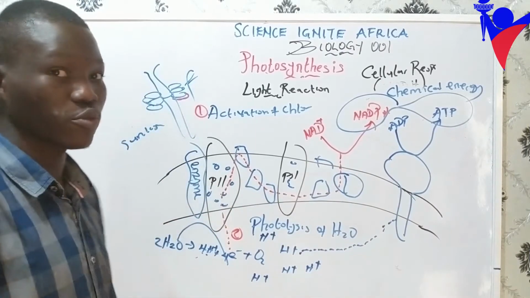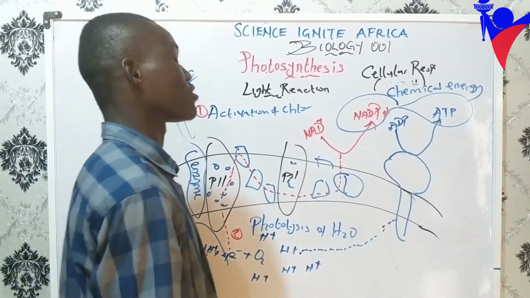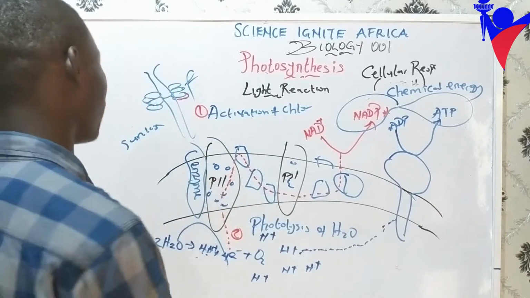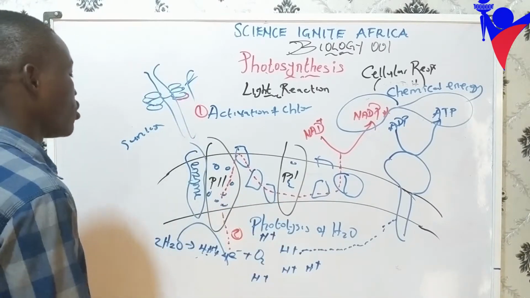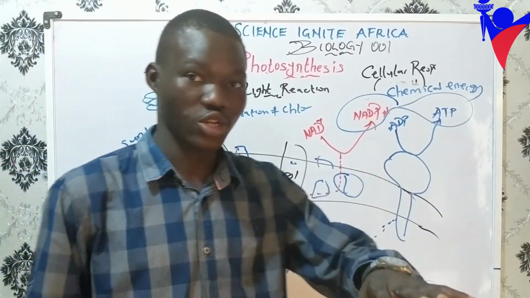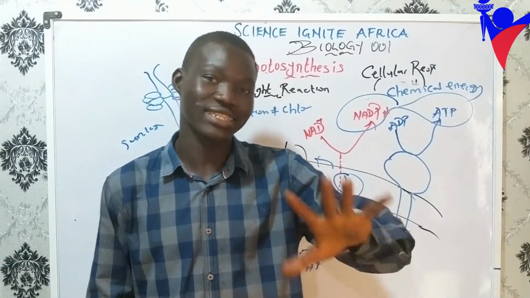How our plants are going to produce food for themselves and for us. Don't forget we are also eating the plants, and they also need energy to produce themselves and grow. So we said photosynthesis is divided into the light reaction and the dark reaction, and we have looked at the light reaction. Now I want to understand the dark reaction.